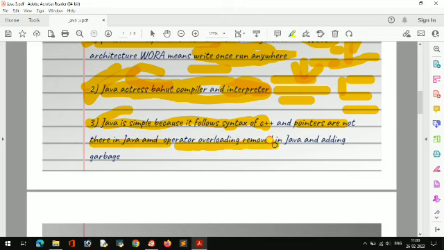Operator overloading is removed in Java and a garbage collector is added. Any code that is not in use, the garbage collector will remove it. Like if you have written int a = 10 but you are not using it anywhere in your program, the garbage collector in Java will not allocate memory for it; it will collect it.